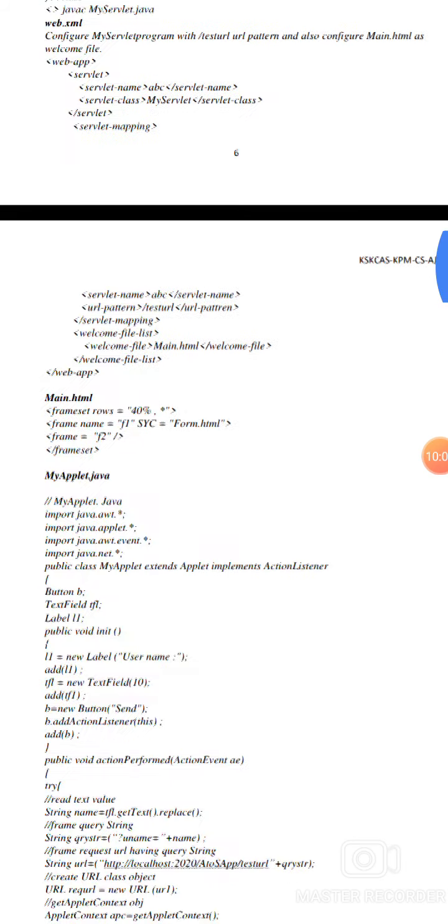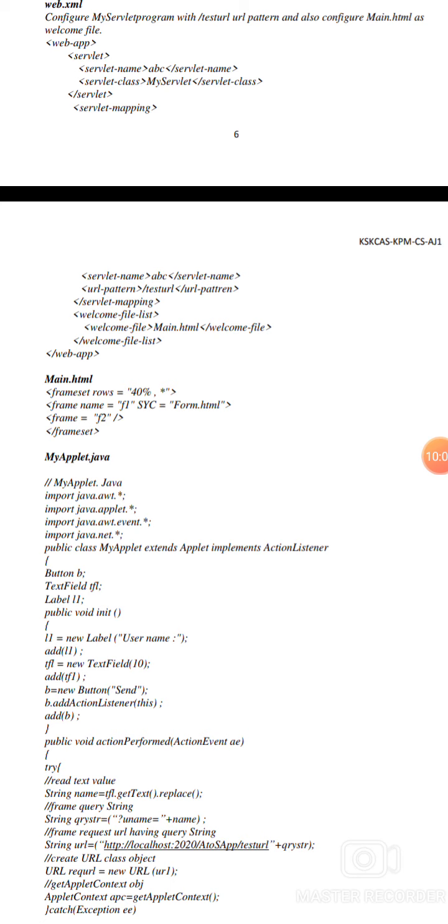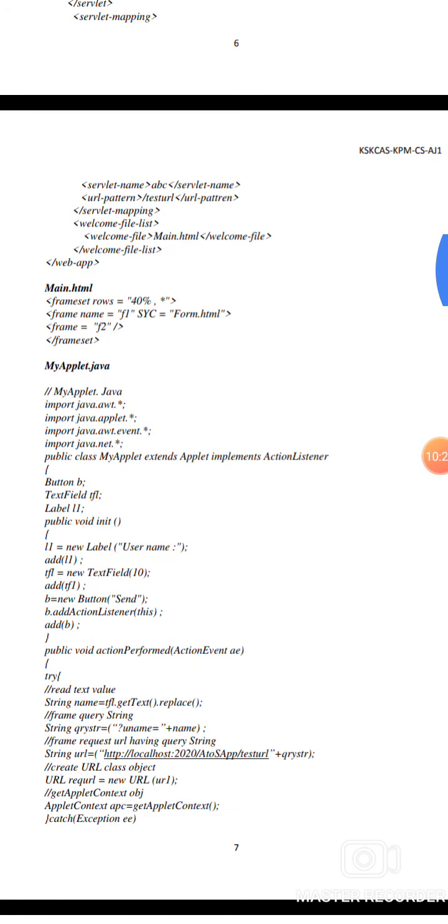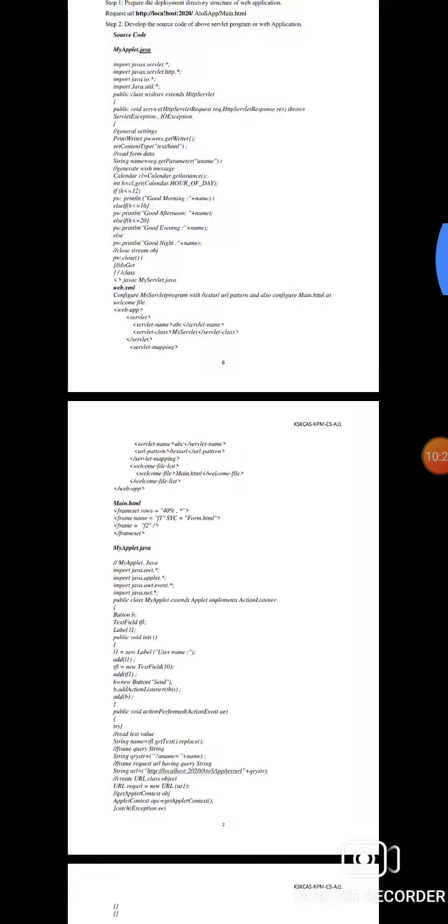Then servlet mapping, servlet name ABC, URL pattern /testurl, close the URL pattern and the servlet mapping. Then welcome file list, welcome file main.html, close the welcome file and the welcome file list, then close the web-app.